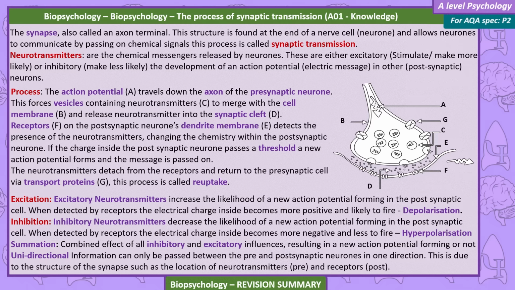The process: the action potential travels down the axon of the presynaptic neuron. This forces vesicles containing neurotransmitters to merge with the cell membrane and release neurotransmitter into the synaptic cleft.